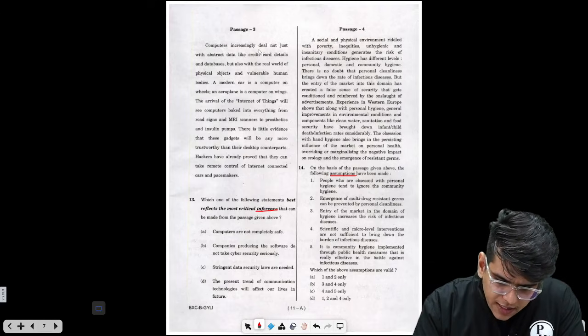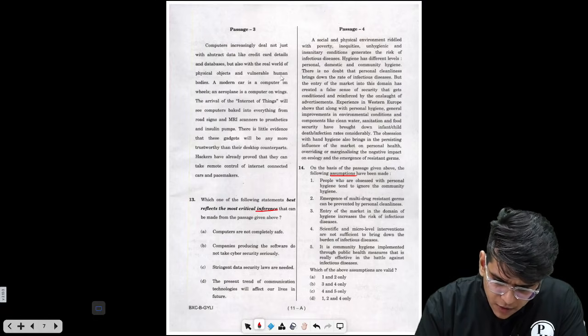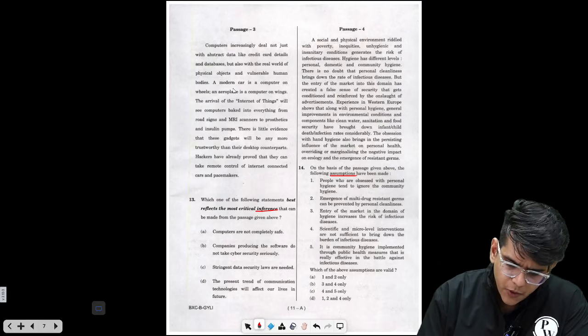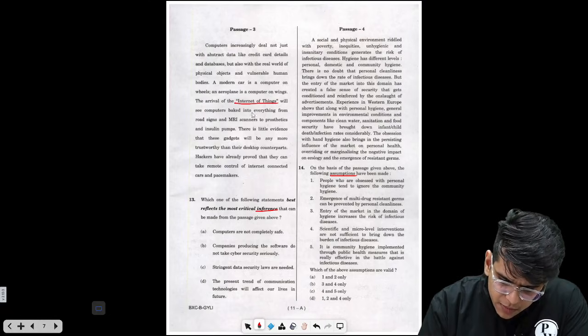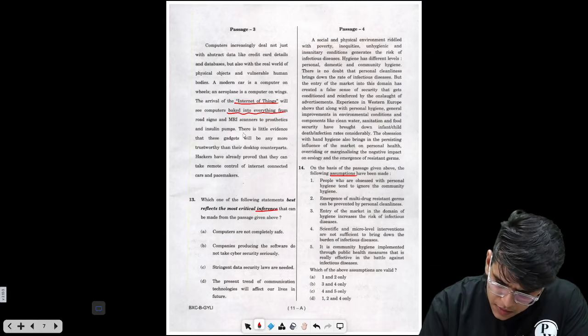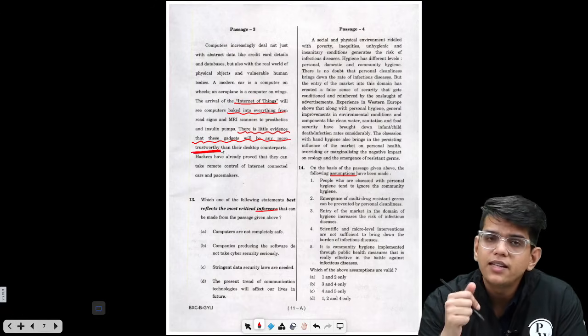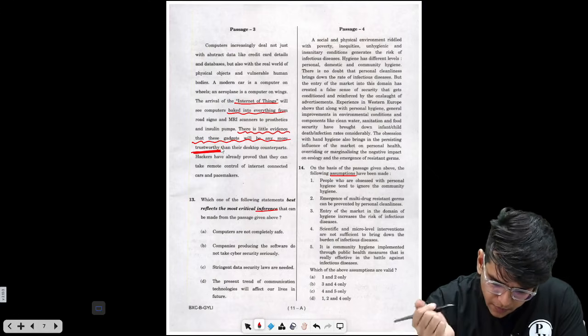Now, computers increasingly deal not just with abstract data like credit details and databases, but also with real world physical objects and vulnerable human bodies. A modern car is a computer on wheels, an aeroplane is a computer on wings. The arrival of the Internet of Things will see computers baked into everything from road signs to MRI scanners to prosthetics and insulin pumps. There is little evidence that these gadgets will be any more trustworthy than their desktop counterparts.